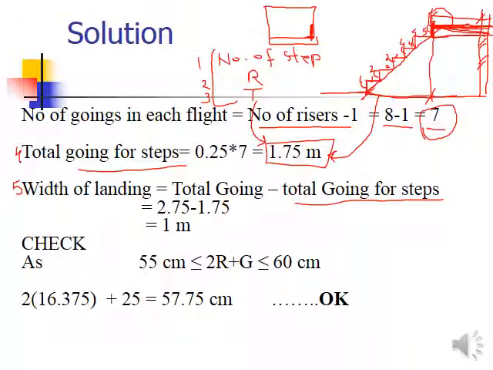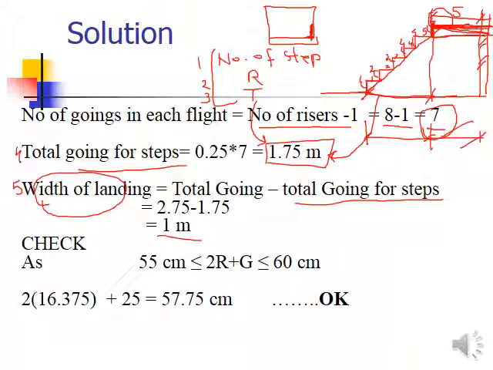Okay, so this is the fifth, meaning this width of the landing. So how can you get that? If the total going is known to you from here till here, okay, and the going for the steps you have calculated earlier, subtract it from the total going, it will be the width of the landing. Okay, so it comes out to be 2.75 minus 1.75, it's 1 meter.